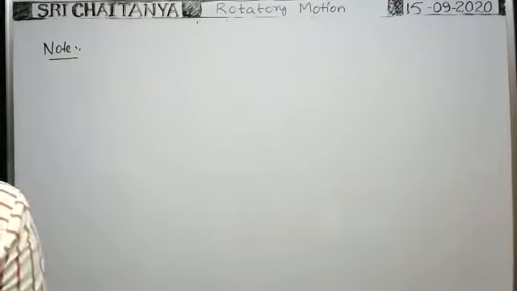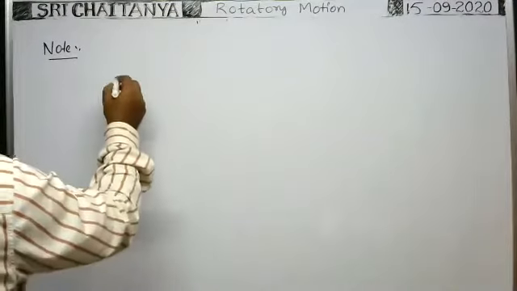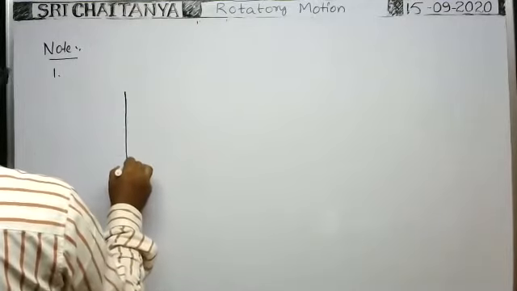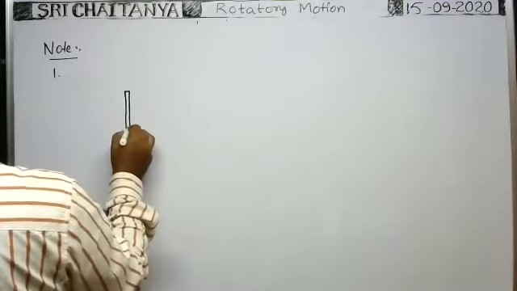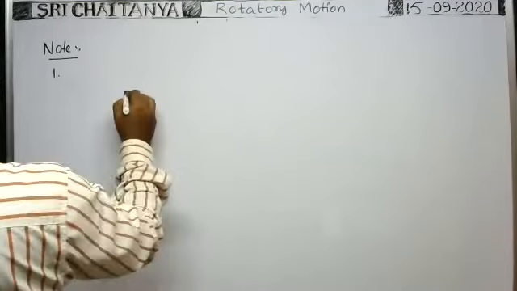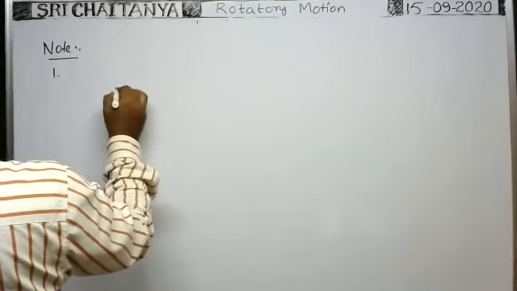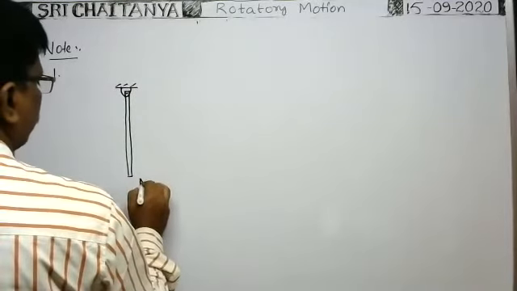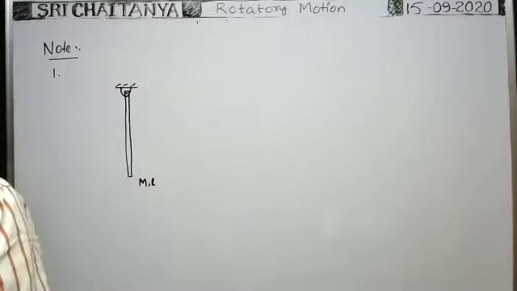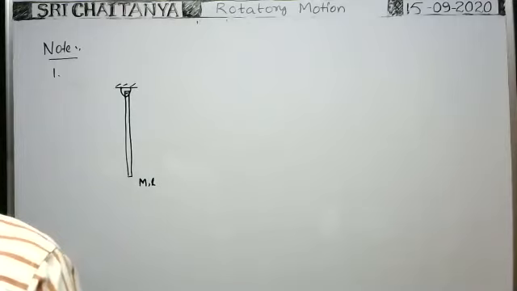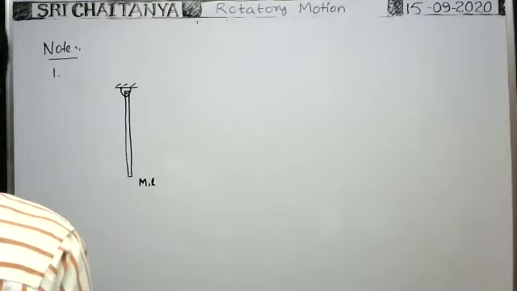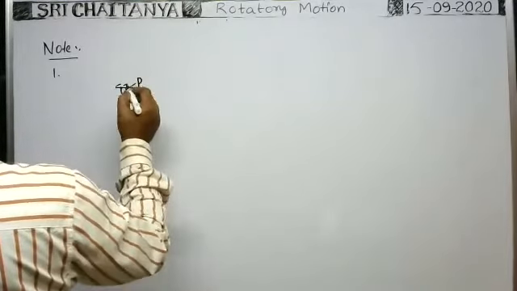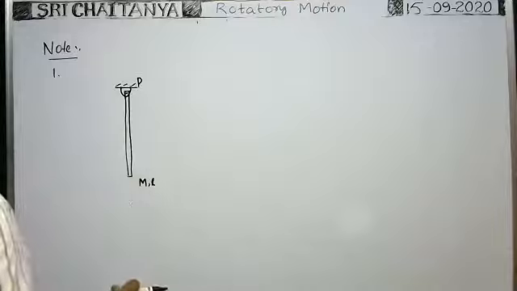Note point. Suppose one rod is suspended. Note 1. One rod is suspended above the hinge. Length of the rod is L, mass capital M. It is suspended at the end P. Here, if